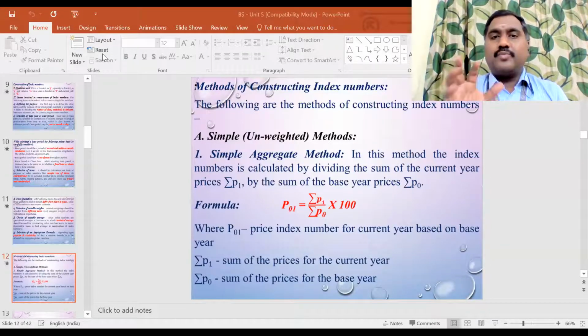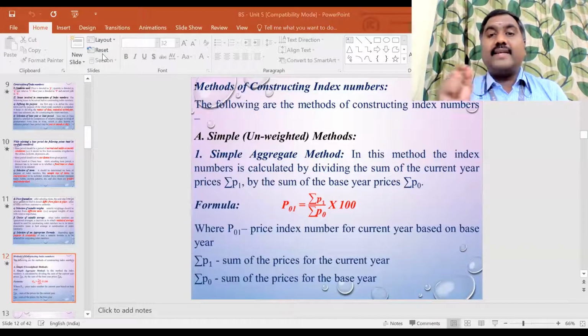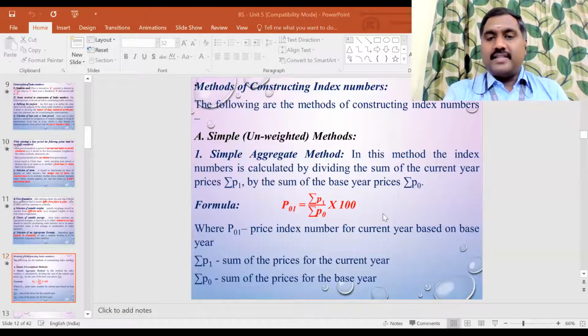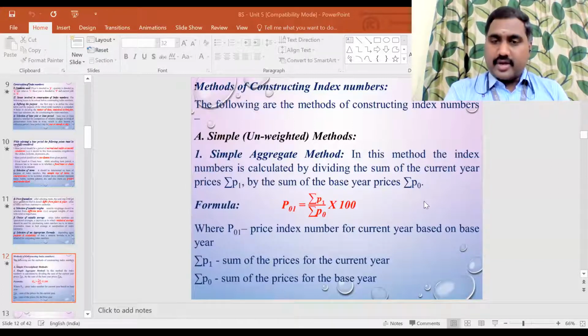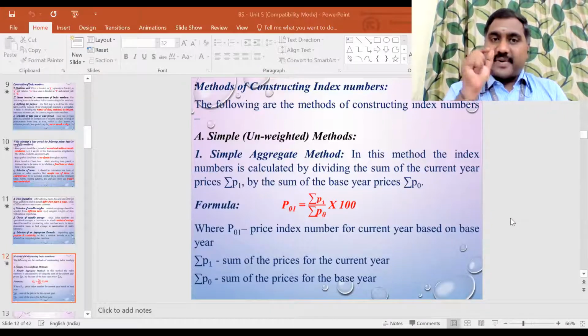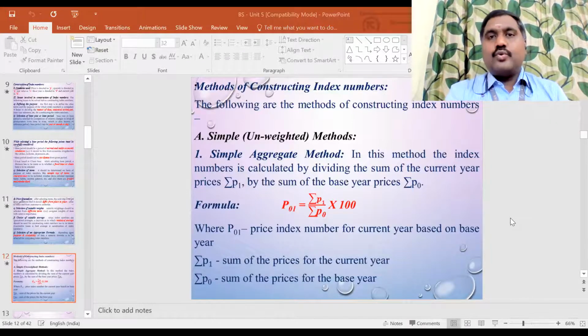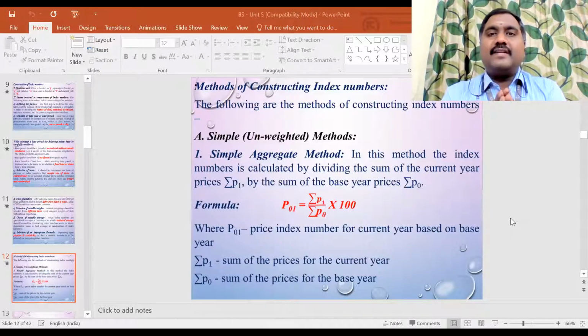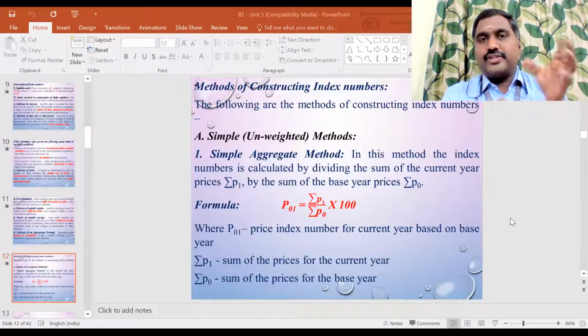We will be working out the problems one by one. In the last classes, we worked out the problems under the simple method, in which we worked out the simple aggregate method. This is the formula: P01 equals summation of P1 divided by summation of P0, into 100. P1 is the price for the current year, because the subscript 1 is for the current year, and P is price. P0 is the price for the base year. So when your problem is given, definitely there will be two values given for each commodity.